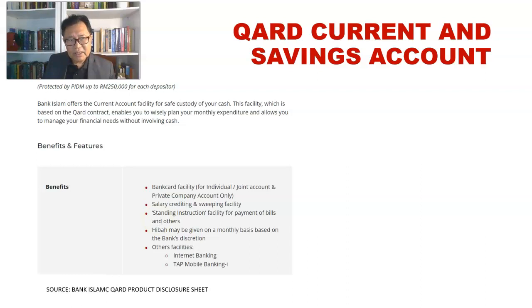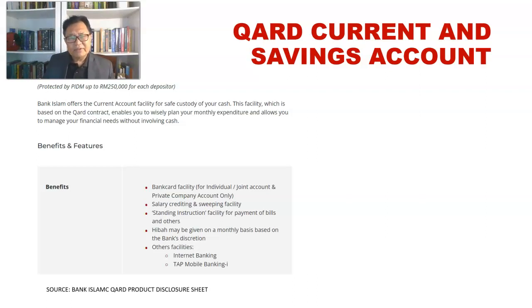But this is quite controversial, in the sense that these benefits are in kind, and these benefits are given from a Qard. So this needs to be further deliberated, to see that this kind of benefit must not be related to benefit arising from the Qard, but benefit that the bank is providing based on their own interpretation or the interpretation of the Sharia committee.